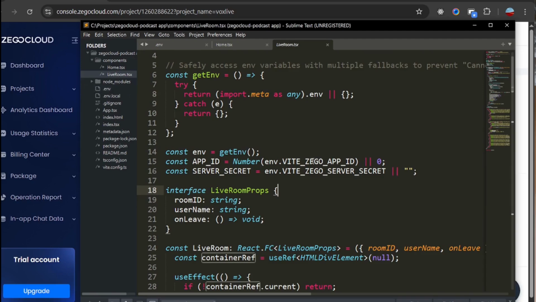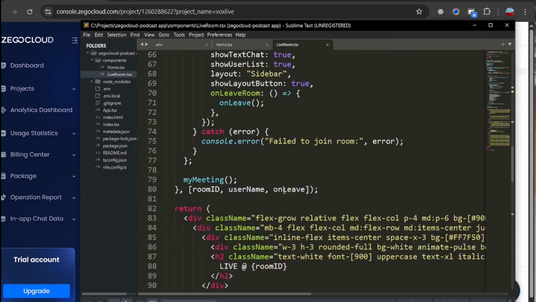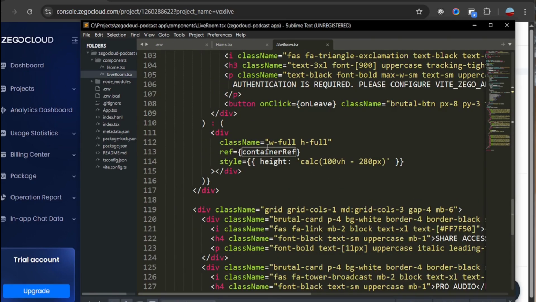So I've already copied and pasted my app ID in the .env file, and then the server secret as well. I set the field name as vid_zego app ID and then vid_zego server secret respectively. And then from this line, I have my interface live room props. So I'm initializing room ID, username, and onLeave function. And including them here, I have my container ref, which is down here. Yes, so this is the container ref.